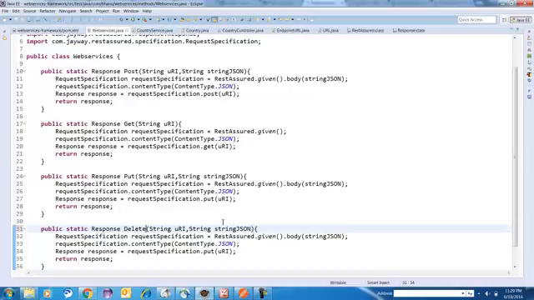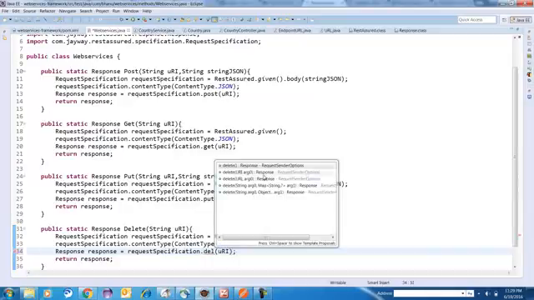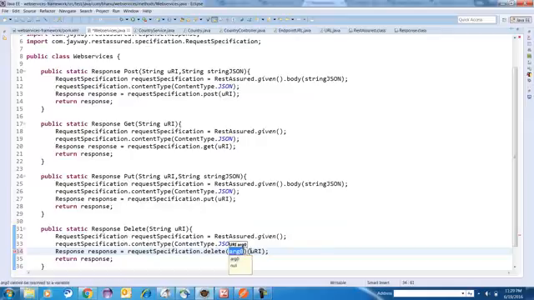Delete usually does not require that, so I'll just want to delete based on that, right? Based on the URL which I want to delete. So control spacebar. So delete URI. I'll remove this, right? So this will work fine.